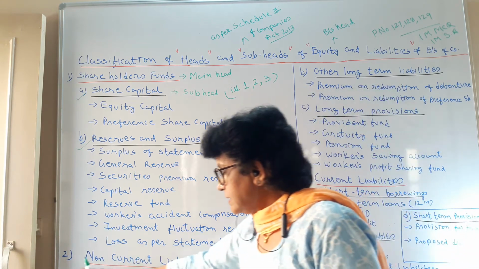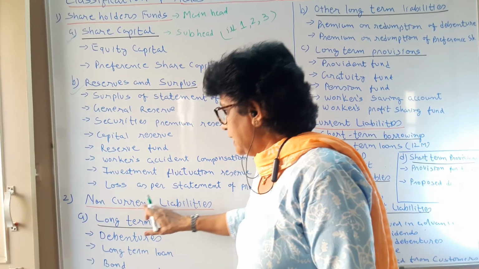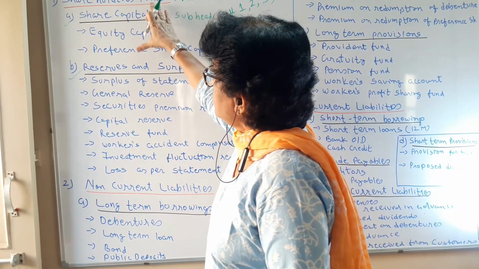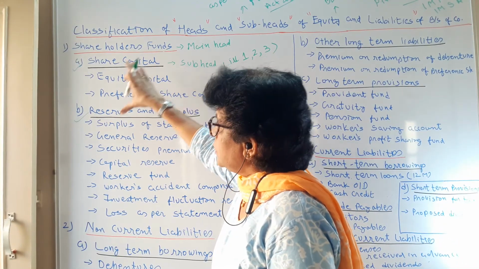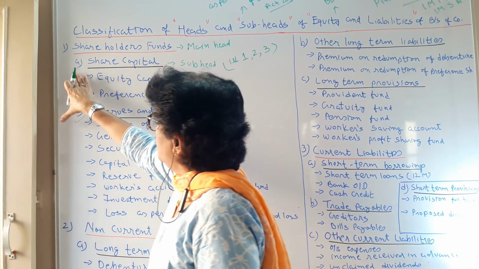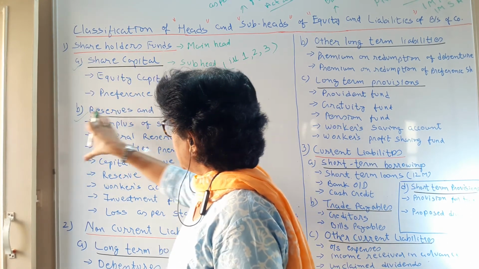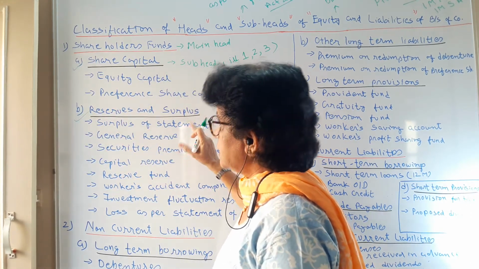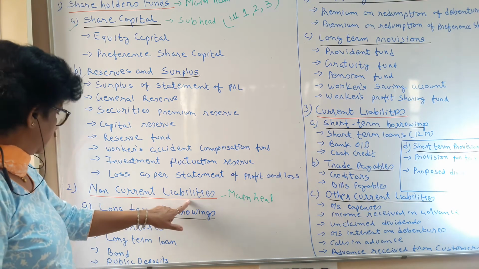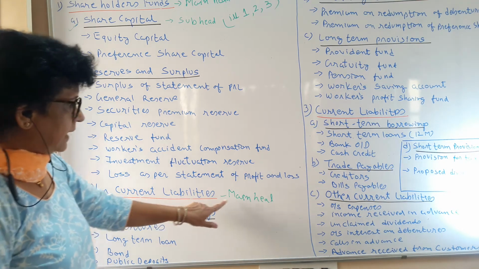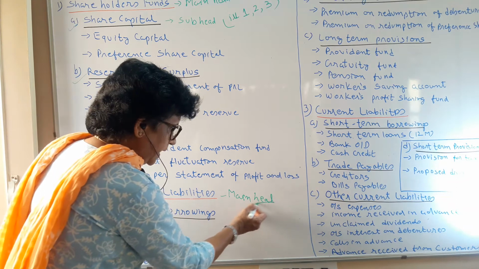The third is non-current liabilities. In our first head, shareholders' funds, we have two subpoints: one is share capital, second is reserves and surplus. The second main point now is non-current liabilities, which is the main head.